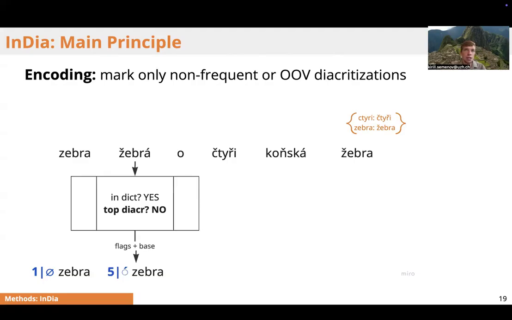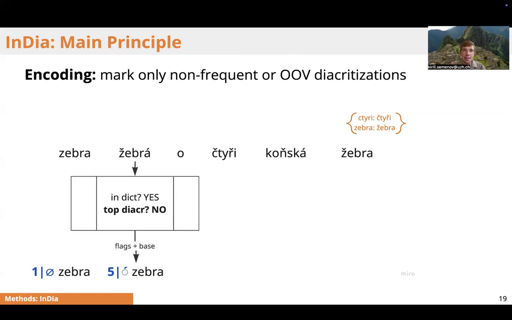Analogously, at the second word, there is one more diacritization compared to the most frequent one. And again, we would have to put a flag saying that the fifth character should be assigned with the diacritization called charka.